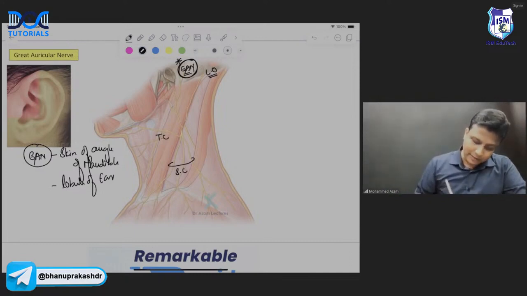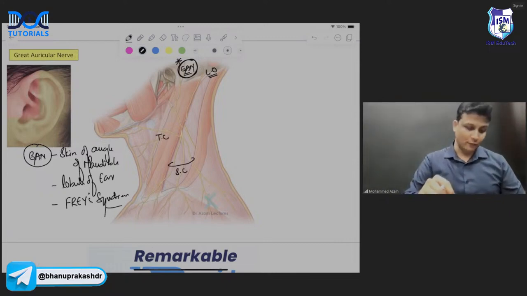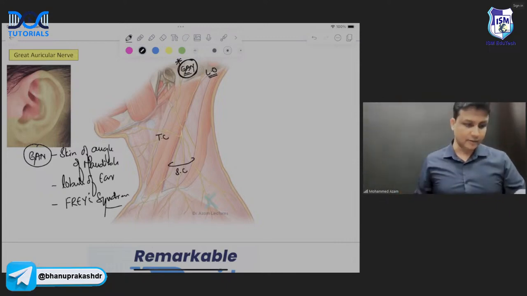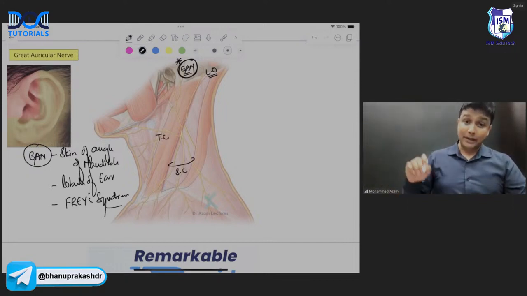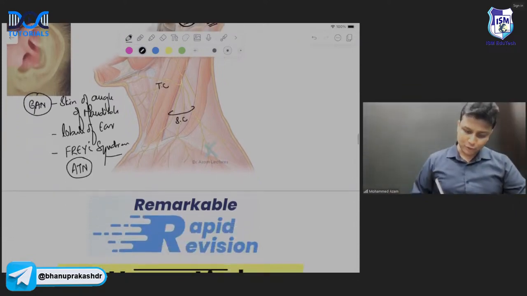And apart from that, remember the great auricular nerve: in your MCQ exam, once Frey syndrome was asked. Now, my dear doctors, can you please tell me in Frey syndrome which nerve will be injured, sir? Come on, quickly. Frey syndrome. The nerve damaged or injured in Frey syndrome will be the auriculotemporal nerve. And that most commonly joins with which one? The great auricular nerve. Please have clarity.